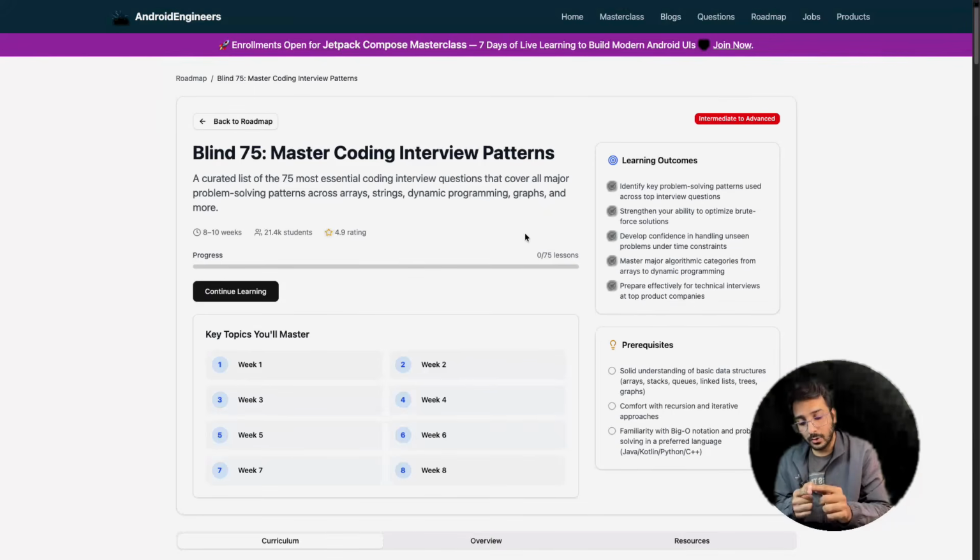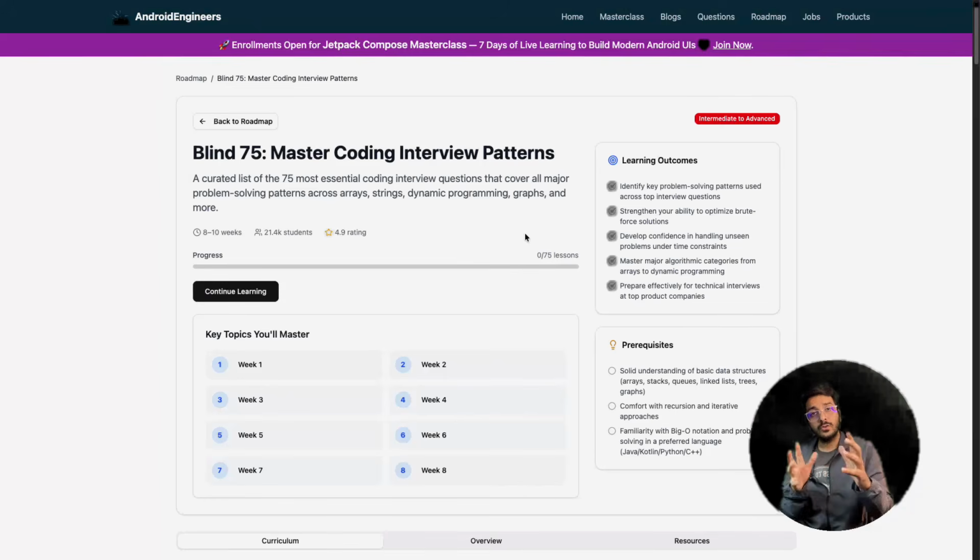Very first thing you need to do, start with an easy question and solve it. If you're not able to solve the easy question, it's completely fine. Give it a try with brute force. Even if you can't do that, look up the answer anywhere on the internet. But do the first question, second question, third question, and try to track how long you are taking to solve that particular question.